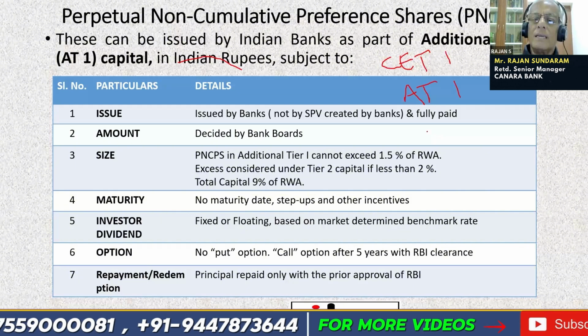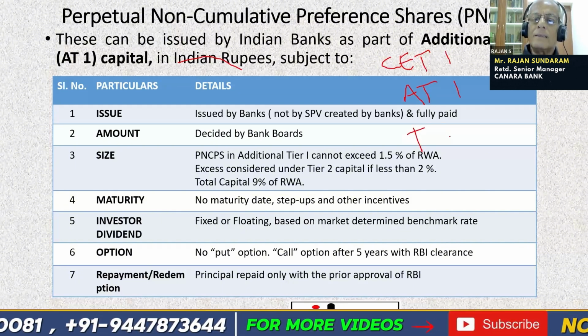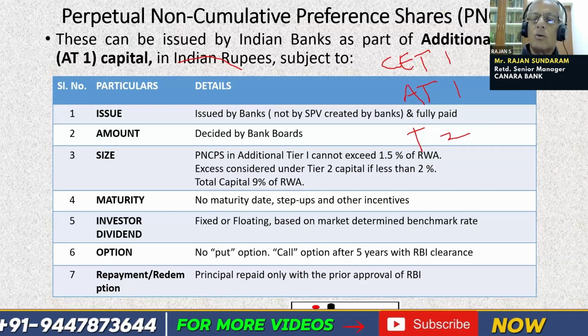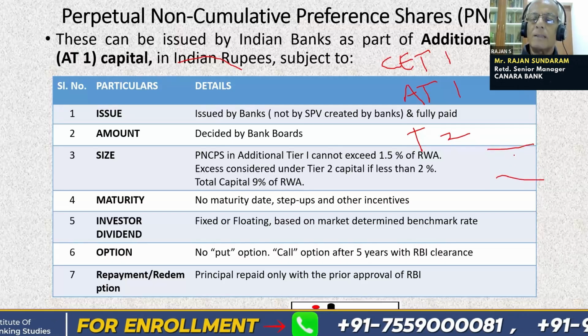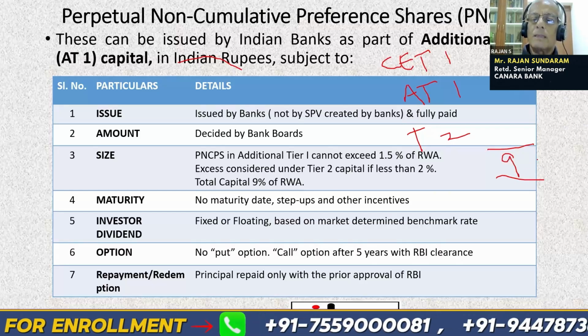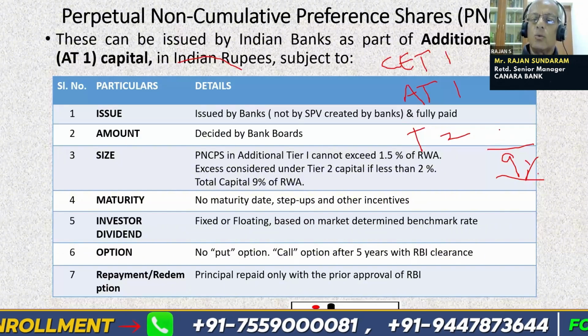The second one is AT1, and another is tier 2. So what is the total capital adequacy for banks? This is 9%. Tier 2 is 2%.